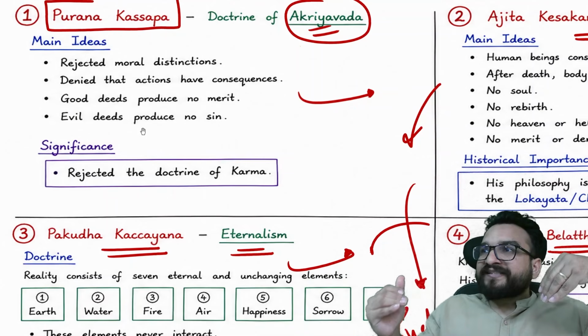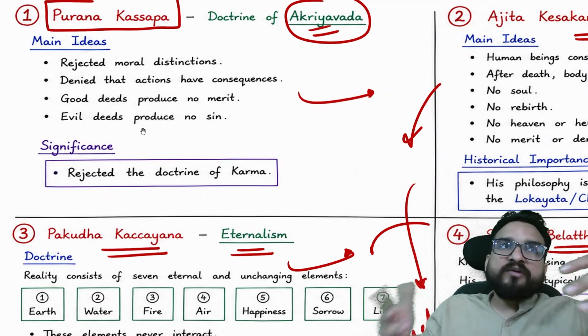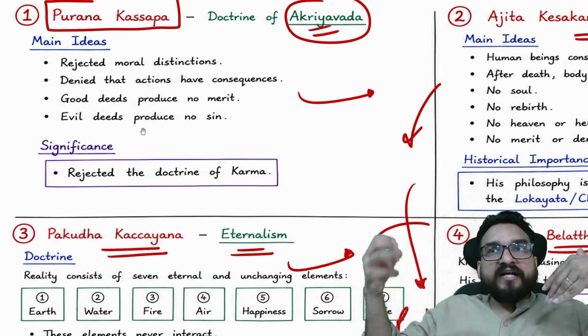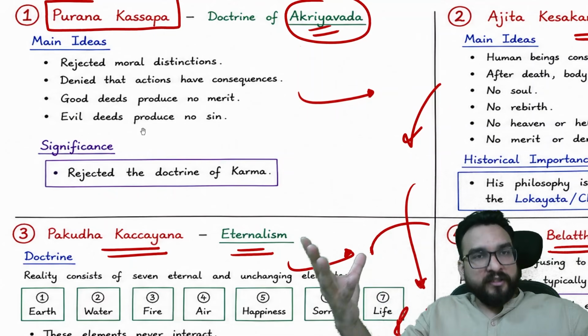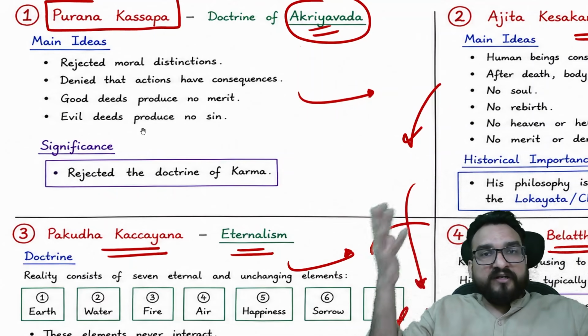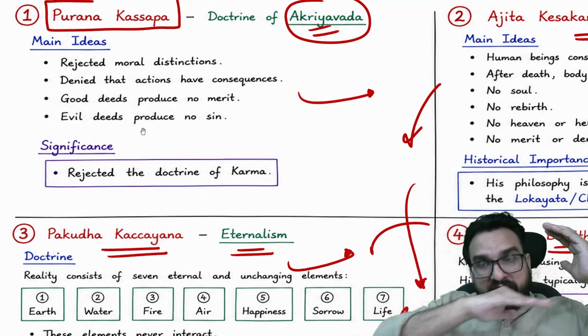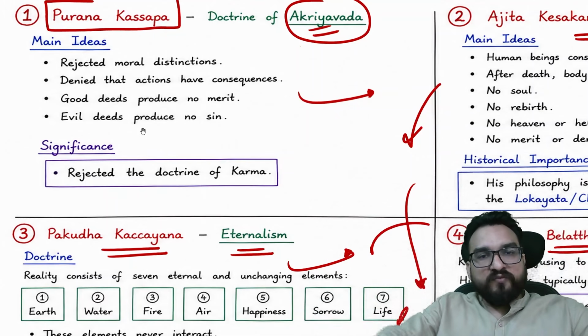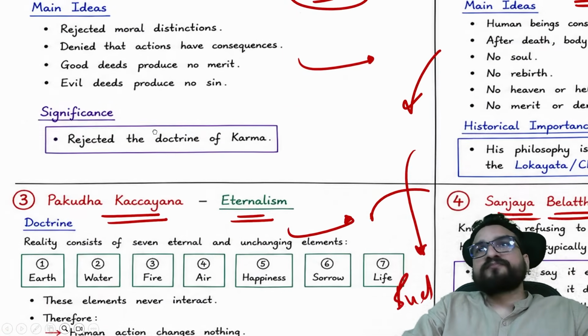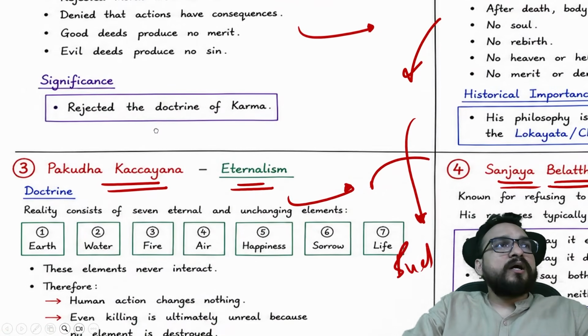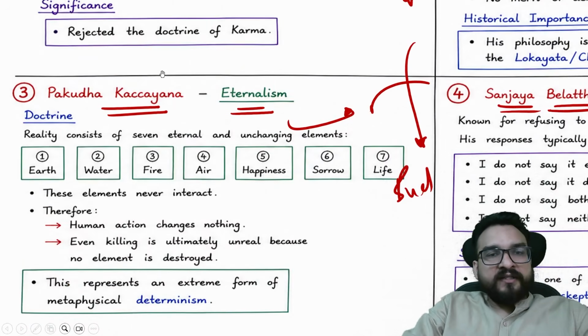Now try to understand, it is not about what is right or what is wrong. It is about the different ideas being propagated in the society at that point of time, and it is a good thing that you can think differently and not on the same line, right? This you will be finding. So it rejected the doctrine of karma. Over here, a thunderstorm is coming, guys, but it's all right.